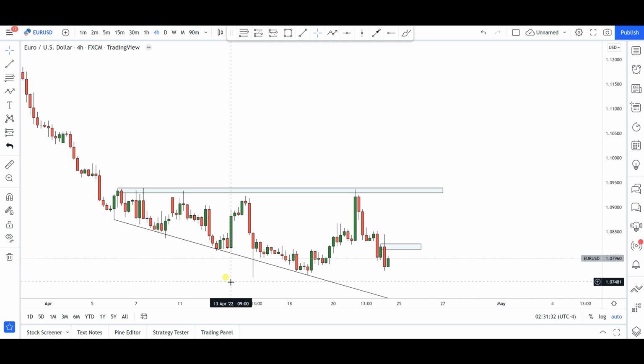Okay, so this is some form of consolidation that we now have on the euro dollar. Ultimately, whenever this whole correction is complete, it might take a while, because we are testing, let's say, weekly levels. So expect this correction to take a while, and whenever we come out of this correction, either to the upside or to the downside, we are going to see opportunities to take clear moves. All right, so let's see how that goes. That's pretty much what I have right now for euro dollar.